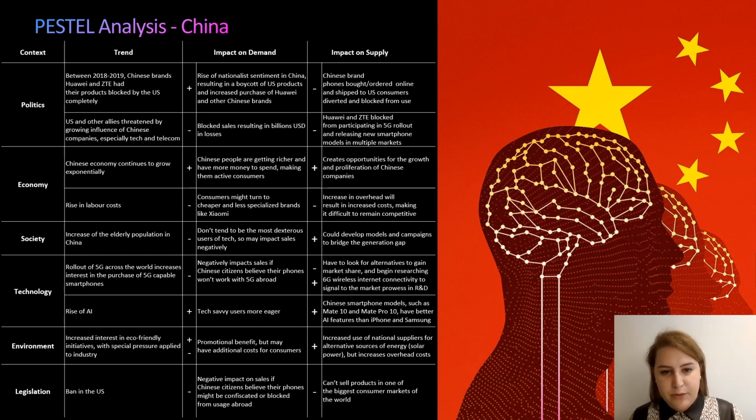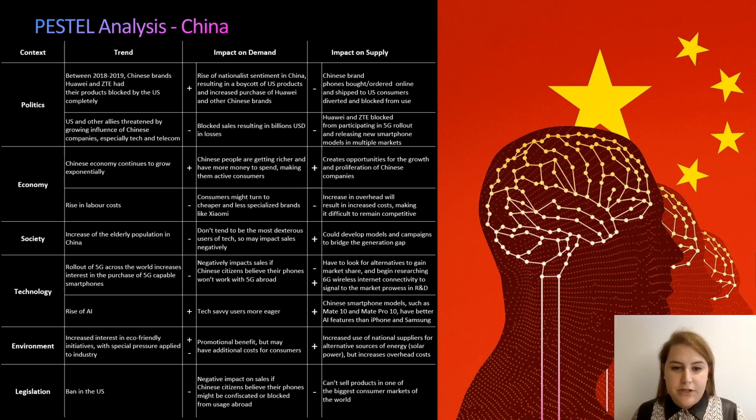and less specialized brands. In terms of its society, there was an increase of the elderly population in China, which unfortunately doesn't bode well for the tech industry, especially smartphones, because they don't tend to be the most dexterous users of tech. So this may impact sales negatively. However, smartphone companies could develop models and campaigns to try to bridge the generation gap, as these users tend to have a lot of downtime on their hands.